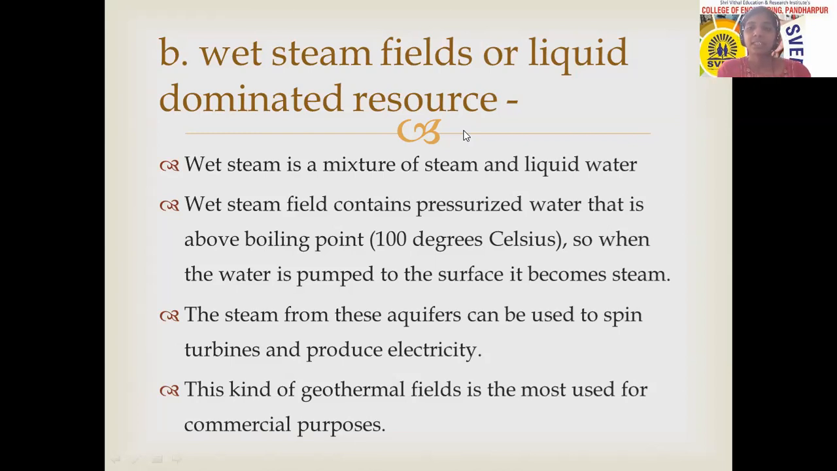In the case of the dry steam what happens, we are just absorbing the steam coming from that field, and here we are collecting water as well as steam, but steam is utilized for rotating the turbine. So the steam from these reservoirs can be used to spin turbines and to produce electricity. Whatever steam is coming from these fields can be used for rotating the turbine and producing electricity.